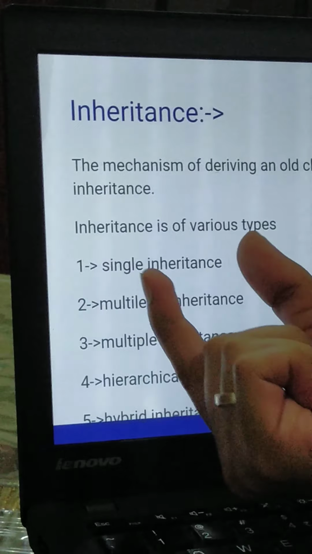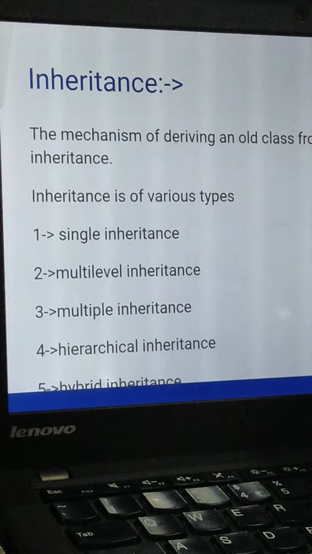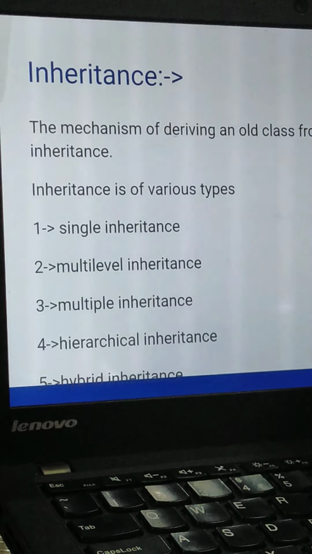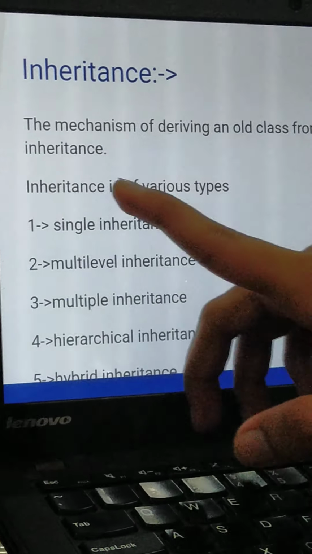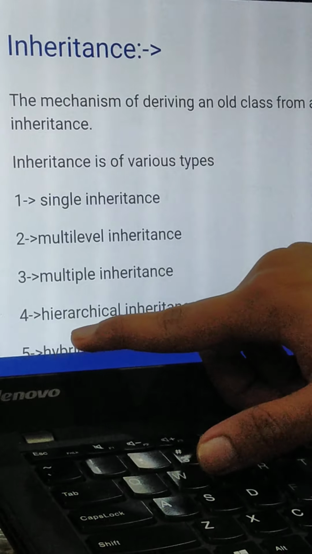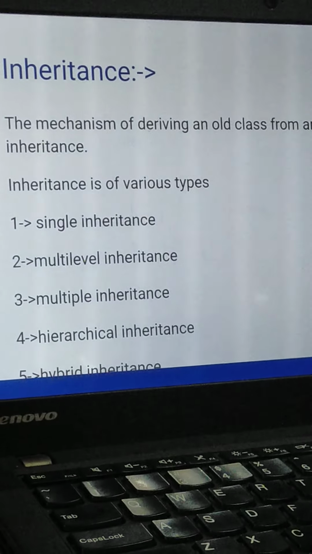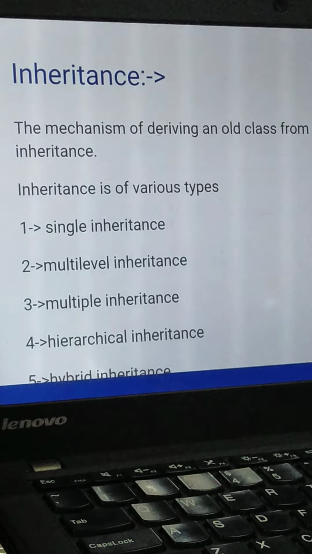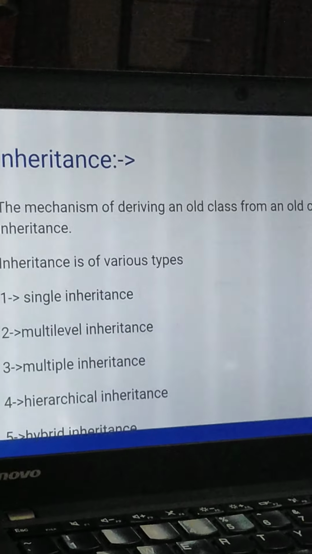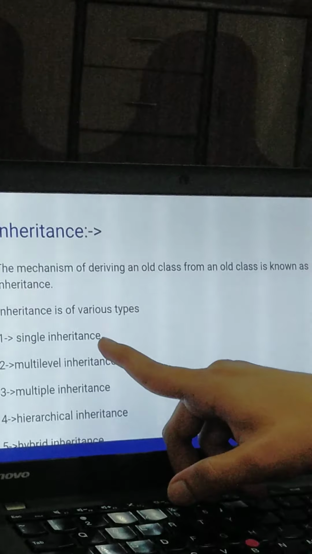The major inheritance is of 5 types: single inheritance, multi-level inheritance, multiple inheritance, hierarchical inheritance, and hybrid inheritance. This is all shown here. The mechanism of deriving the new class from the old class is known as inheritance. That's all about it. Let's talk about single inheritance in detail.